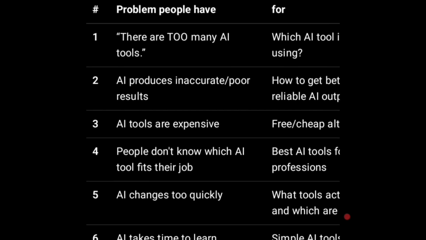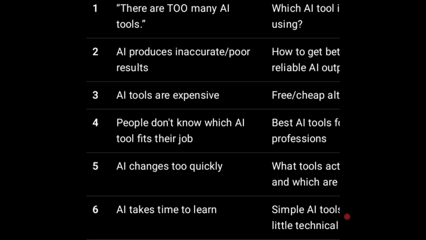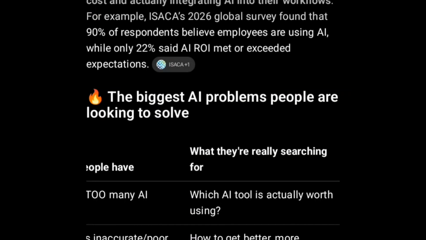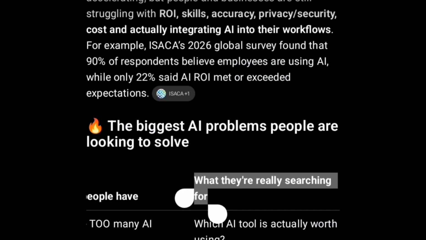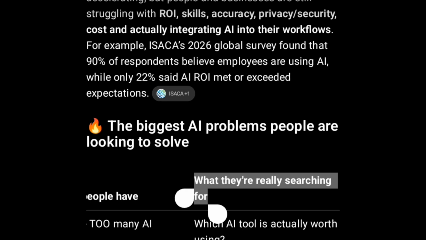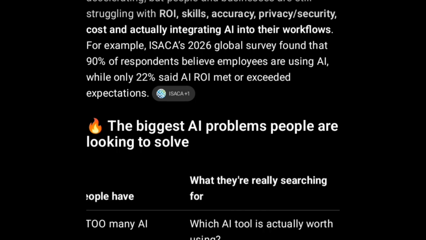We are not going to read all of this because there are so many. But here you can see problems people have. Then you can also see what they are searching for. So you have problems, and you have what they are searching for.